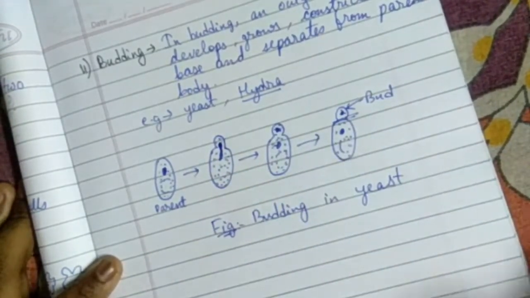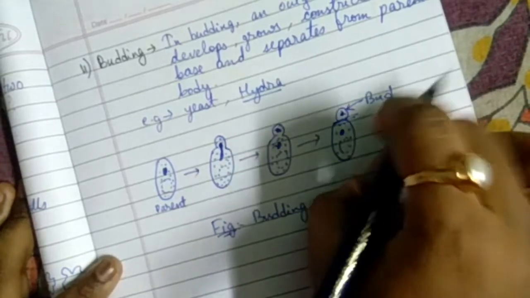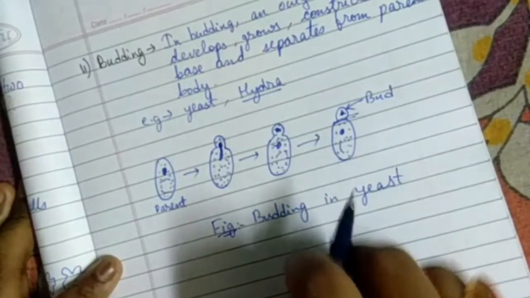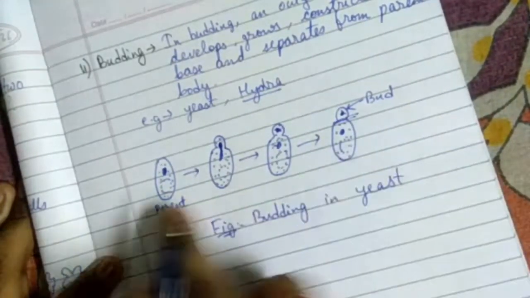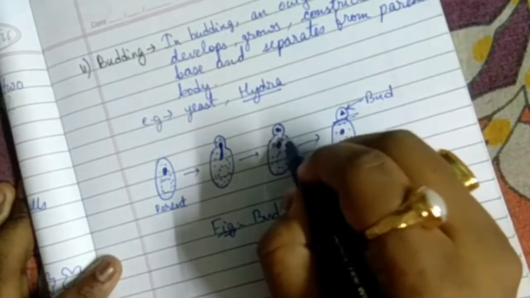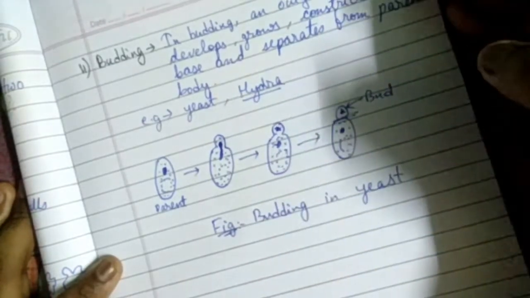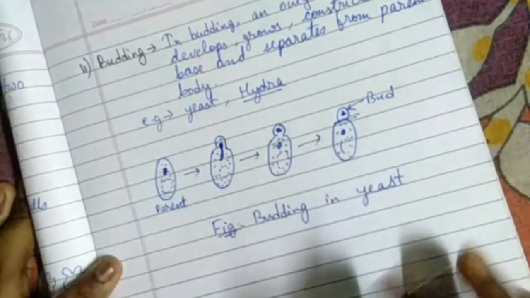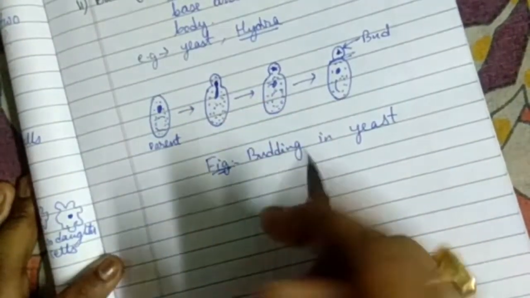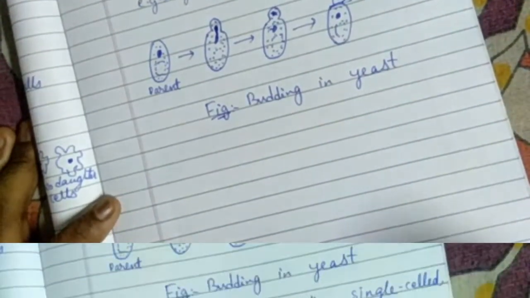So in fission, the parent body gets divided into two or more halves, whereas in budding, a small outgrowth or bud is formed at the beginning and then it separates or forms a chain of yeasts or whatever the organism is. Like hydra. In hydra, tentacles are formed.